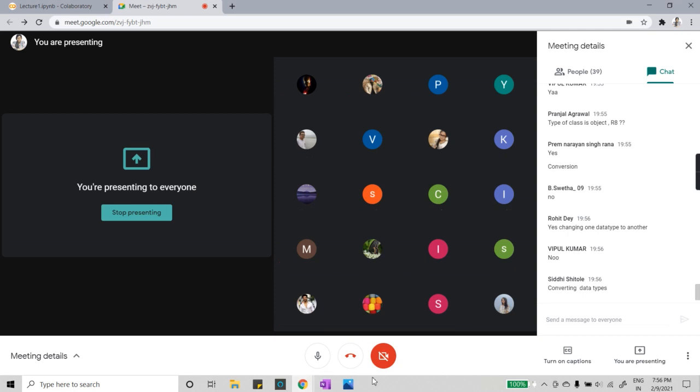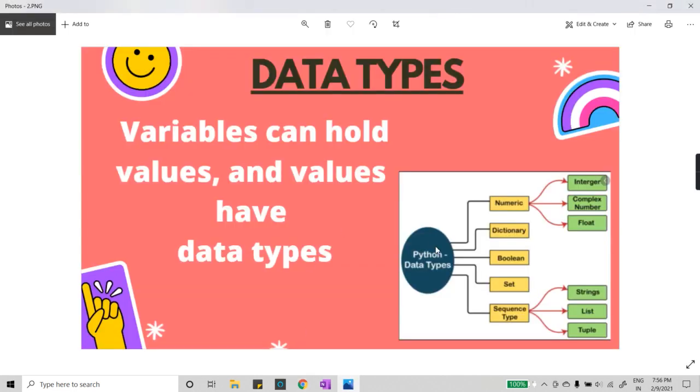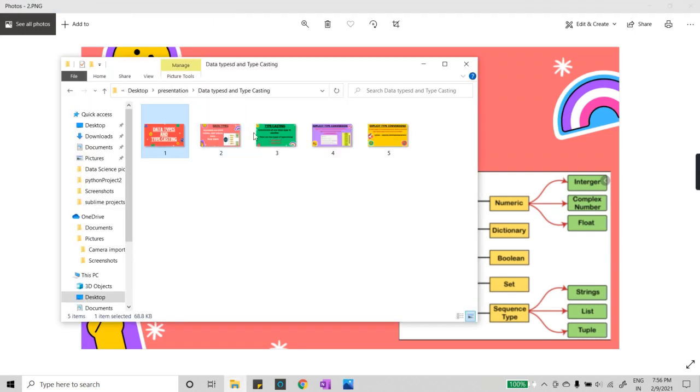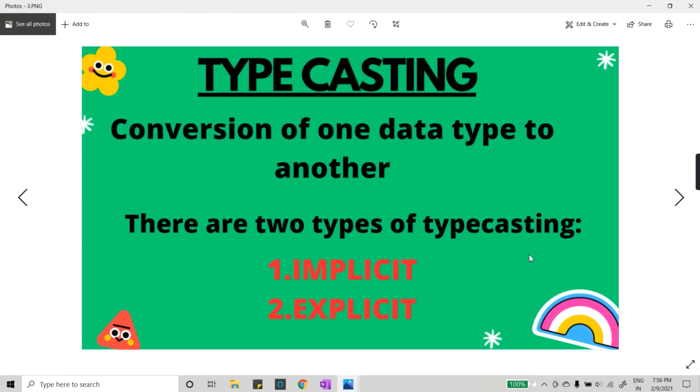So some of you know and some of you do not, and that's not the issue. Let's quickly move to the next slide. Just let me open this one. Okay, fine. So here I have typecasting. The conversion of one data type to another is called typecasting. Whenever you want to convert one data type into another, we use typecasting. This was the basic definition.